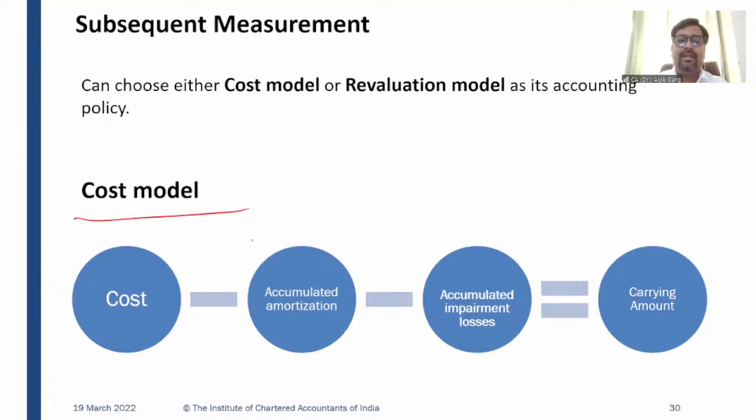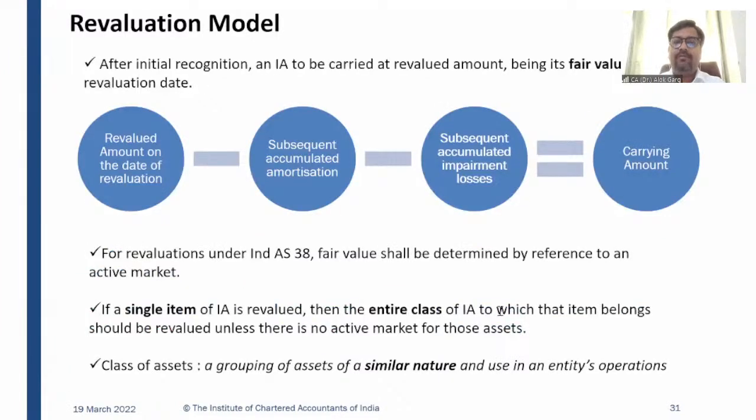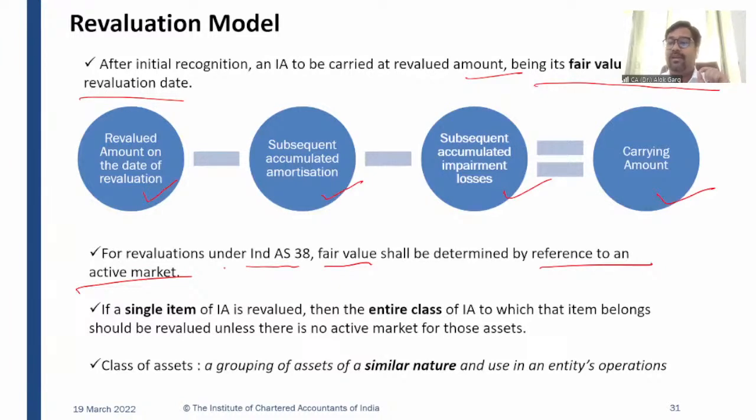While using the cost model, the carrying value is equal to cost minus accumulated amortization minus accumulated impairment losses. After initial recognition, an intangible asset has to be carried at revalued amount, being its fair value at the revaluation date. And what is the formula for carrying amount? Revalued amount on the date of revaluation minus subsequent accumulated amortization minus subsequent accumulated impairment losses. For revaluation under this standard, the fair value shall be determined by reference to an active market. There must be an active market. If an active market is not there, you cannot go for the revaluation model, right?